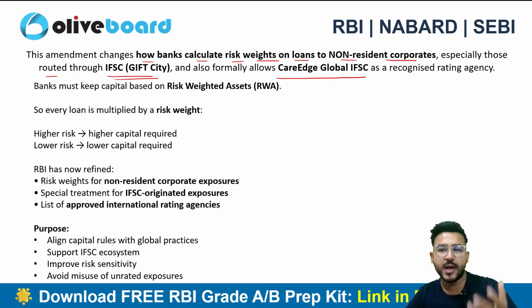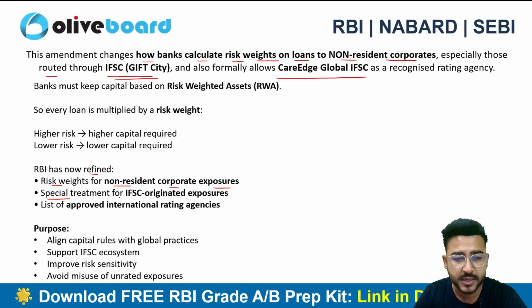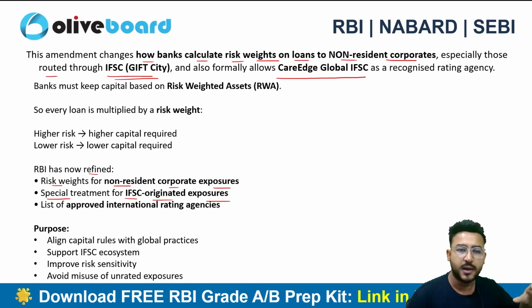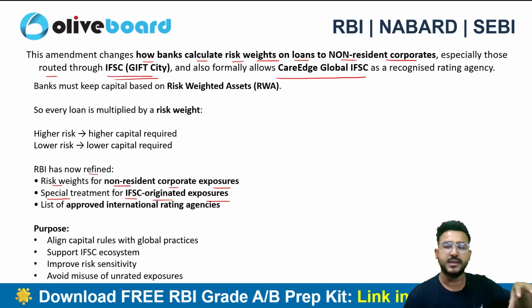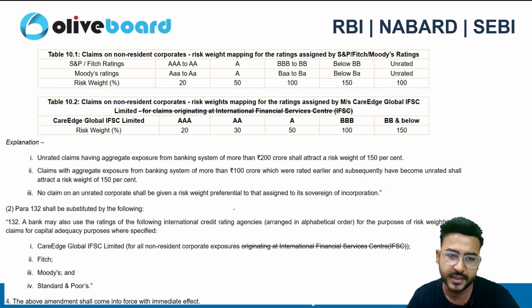Because we do have a new rating agency here, now RBI has to redefine the risk weight for the non-resident corporate exposure, with special treatment for IFSC originating exposure. If the originating area is IFSC, then in that case the exposure limit has to be defined, right? And the list of approved international credit rating agencies as well.